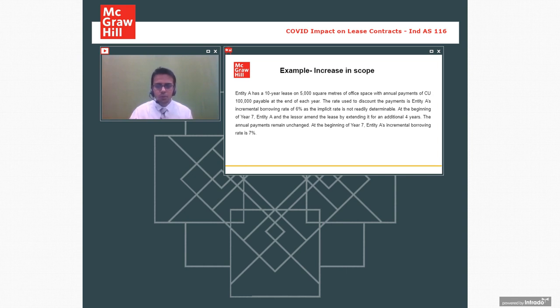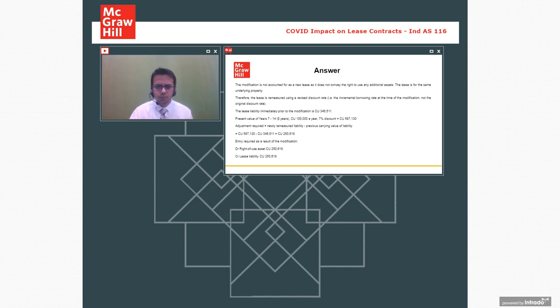So wait a minute, moving ahead. 7th year to 14 years, 8 years, 1 lakh, 7%. Over here the present value is turning out to be 5,97,130. Wait a minute. I think there has been some calculation mistake done while making the PowerPoint. Don't worry, but that is what is written over here. What happens is the difference amount will lead to an increase in right to use asset value.